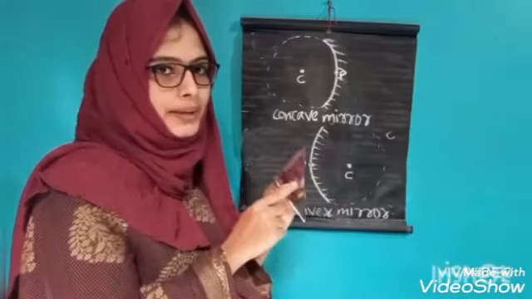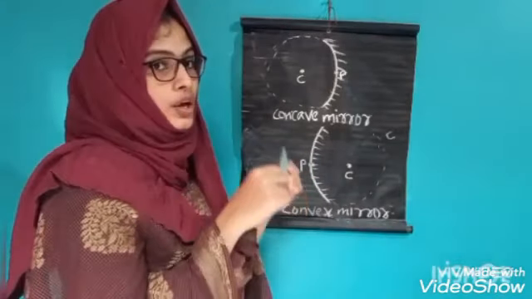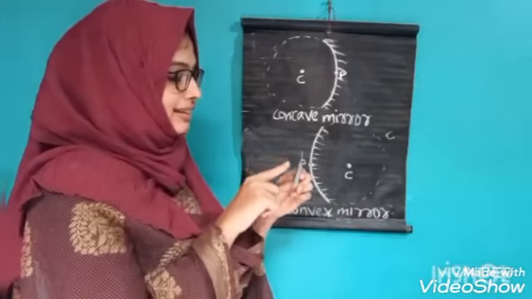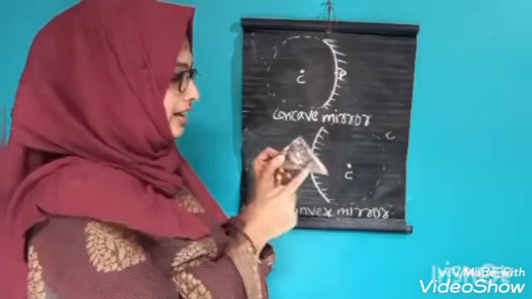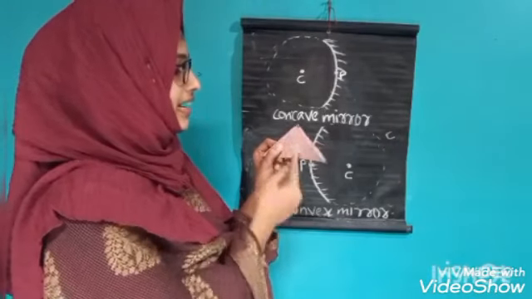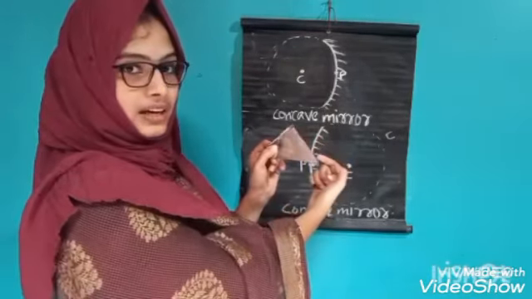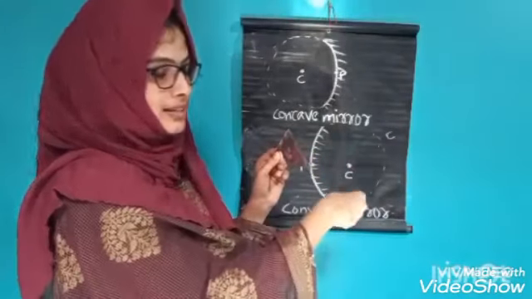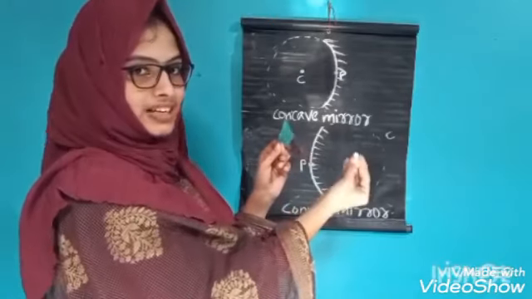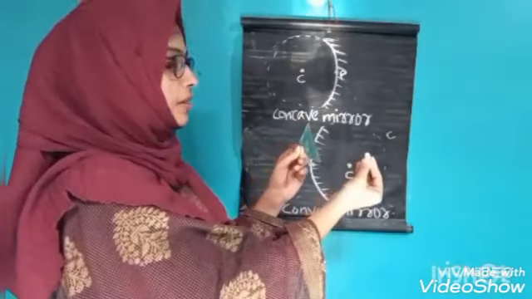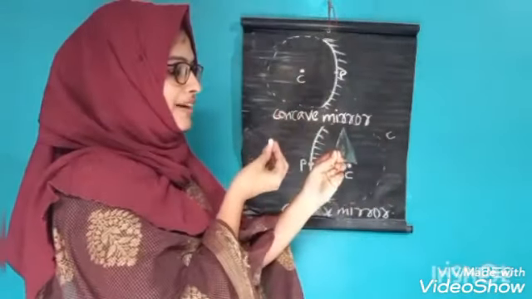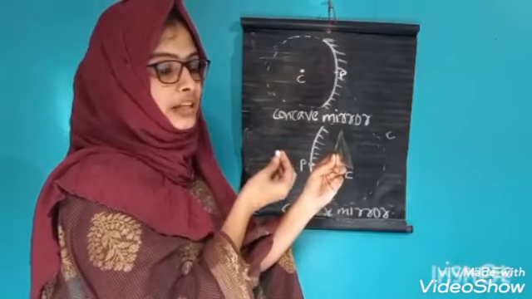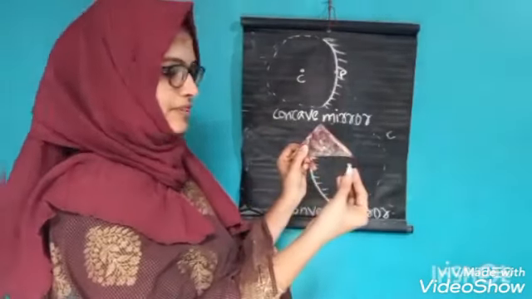Suppose this is a convex mirror, and in this convex mirror the center of curvature lies behind this reflecting surface, that is here. But in the case of concave mirror, the center of curvature is in front of this reflecting surface.